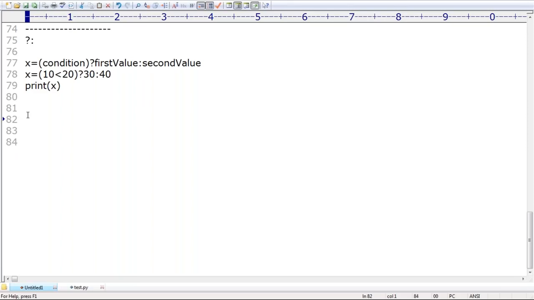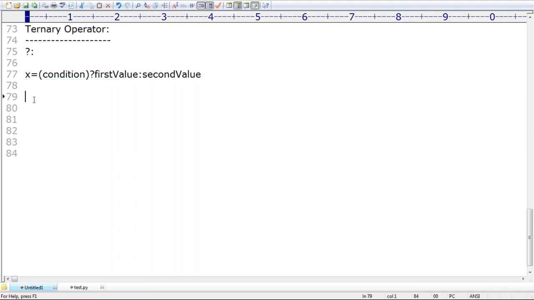Now, what is the syntax? Observe that. This is the C language or Java syntax. Now I'm going to explain the Python syntax. See how cute Python is. X is equal to first value, if condition, else second value. This is the syntax of the ternary operator in Python.